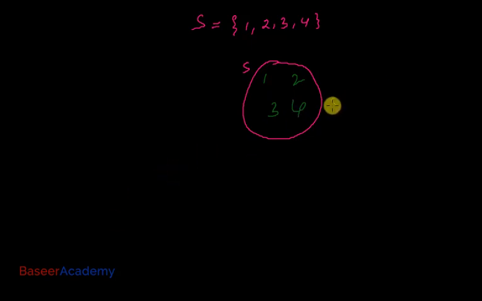Let us say I write down one more element, 5, outside the circle. Then what can I say about it? I can say that 1 belongs to set S, because 1 is inside the circle and the circle is the set. What can you say about 5? 5 does not belong to set S, right? Because 5 is outside the circle.